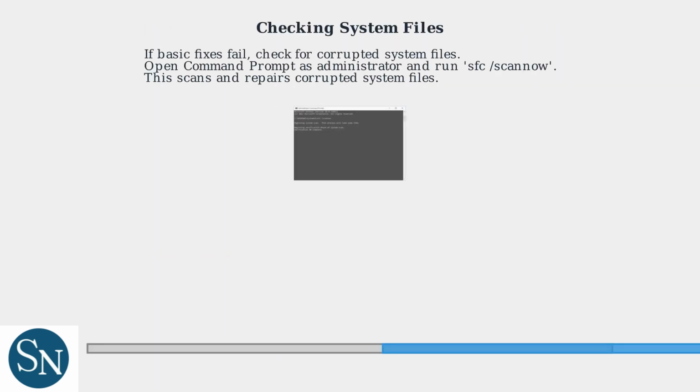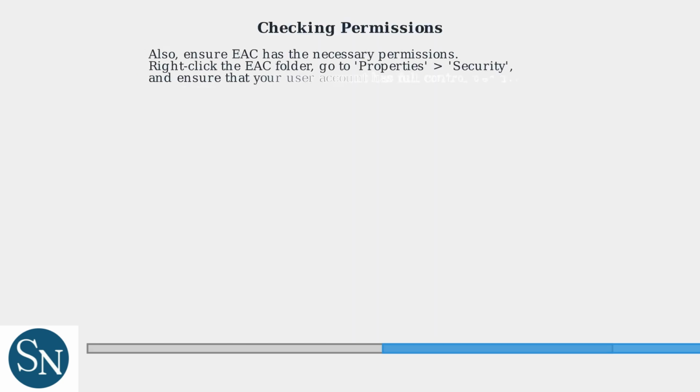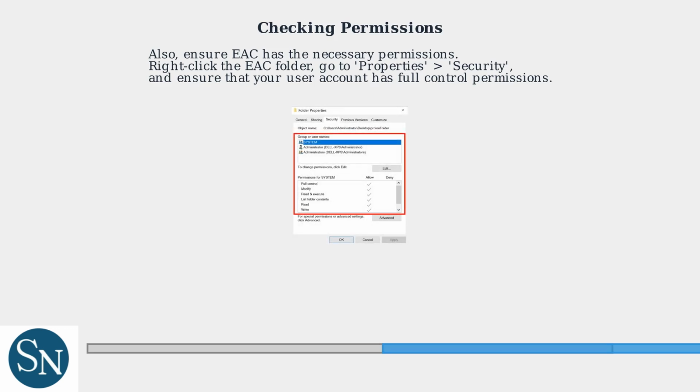If basic fixes fail, check for corrupted system files. Open Command Prompt as administrator and run the command sfc /scannow. This scans and repairs corrupted system files. Also, ensure EAC has the necessary permissions by checking the folder's security settings. Right-click the EAC folder, go to Properties, Security, and ensure that your user account has full control permissions.